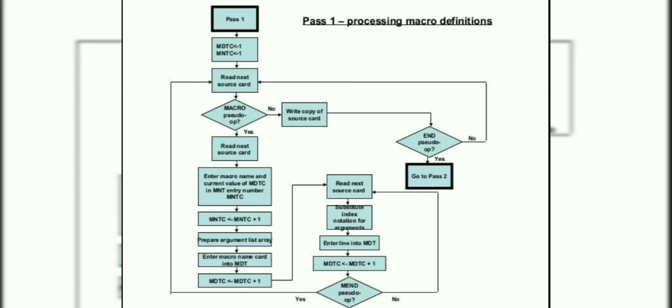Pass 1 tests each input line. If it is a MACRO pseudo-op, the entire macro definition that follows is saved in the next available location in the macro definition table. The first line of the definition is the macro name line. This is entered into the macro name table along with the pointer to the first location of the macro definition table. When the END pseudo-op is encountered, all of the macro definitions have been processed, so control transfers to pass 2.